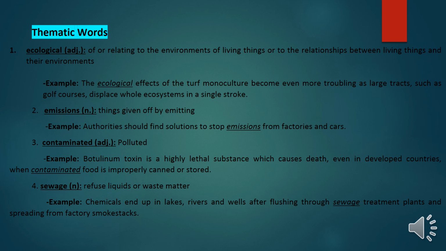Emissions, things given off by emitting, for example, emissions from factories and cars. Like the example sentence, authorities should find solutions to stop emissions from factories and cars. Contaminated means polluted. For example, botulinum toxin is a highly lethal substance which causes death even in developed countries when contaminated food is improperly canned or stored. Sewage means refuse liquids or waste matter. For example, chemicals end up in lakes, rivers, and wells after flushing through sewage treatment plants and spreading from factory smokestacks.